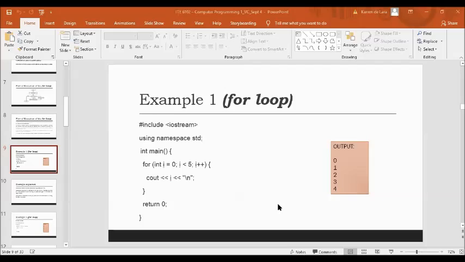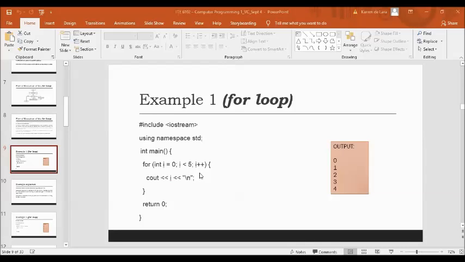Now let's try to dissect the program. How did we come up with the output 0, 1, 2, 3, 4? We have i = 0. You set the value of your i to 0. Is 0 less than 5? It's true, so 0 is printed here. And i is increased to 1. Why does it increase to 1? Because we have the operator ++ here.